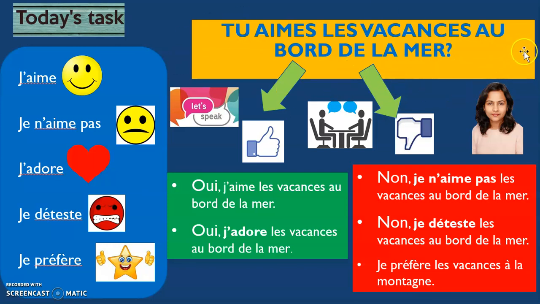Now, when you ask this question to someone, that someone can either say j'aime, I like, or that person may also say je n'aime pas, I don't like, or they could even say I love, or je déteste, or even je préfère. So for this one question, you have a variety of answers to give. Hope you understood till now. Let's move on to the answers.